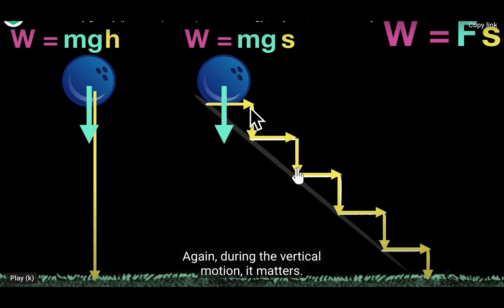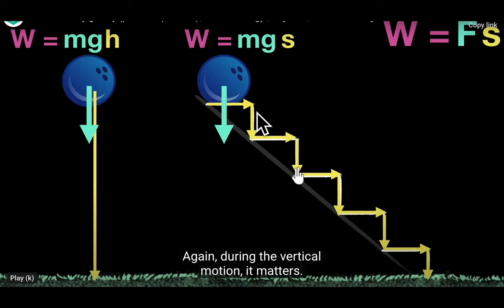Let us divide this into stair-like steps. Suppose the ball is coming this way. As we have seen, when the ball is moving parallel to the ground, the work done is 0.